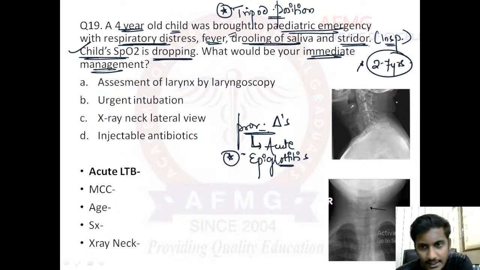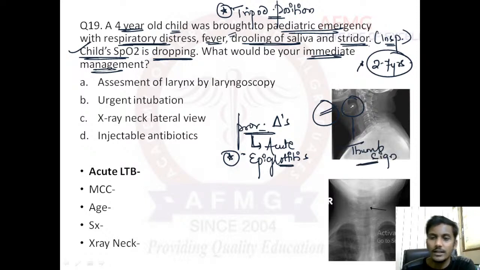If we see a lateral X-ray soft tissue neck, here they have marked the arrow. What is this? This is the thumb sign, which is seen due to enlarged epiglottis. So this is inflammation of the epiglottis. It is the airway emergency.